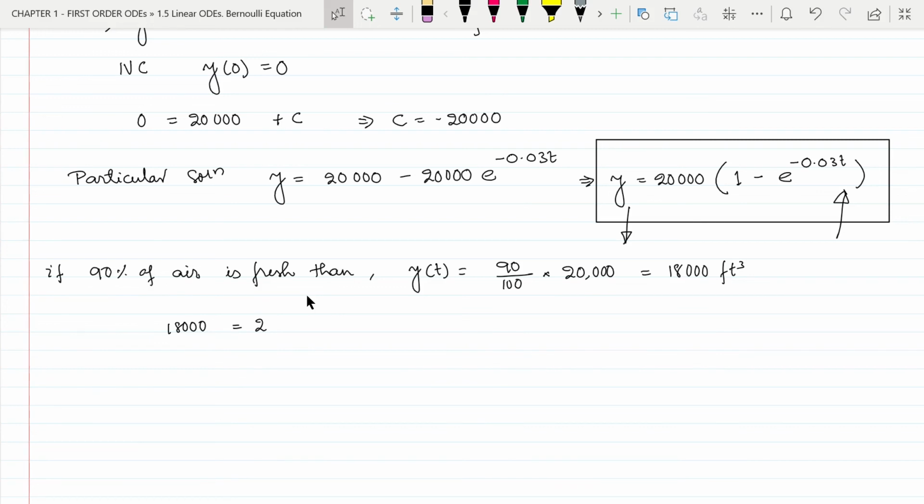18,000 equal to 20,000 whole into 1 minus e to the power minus 0.03t.